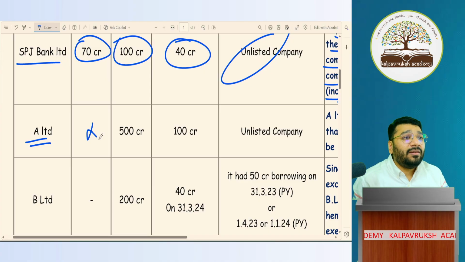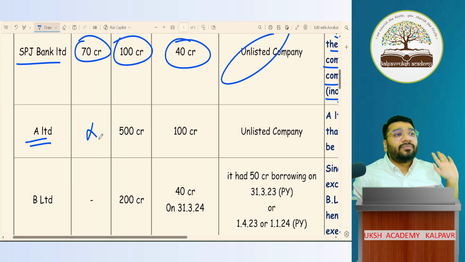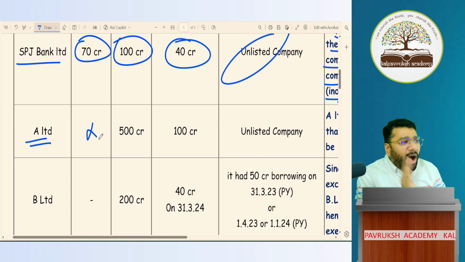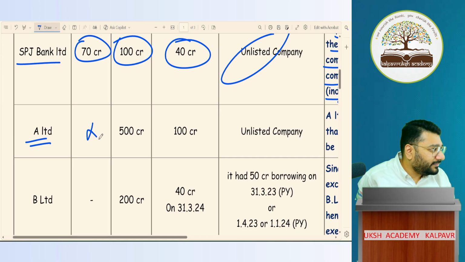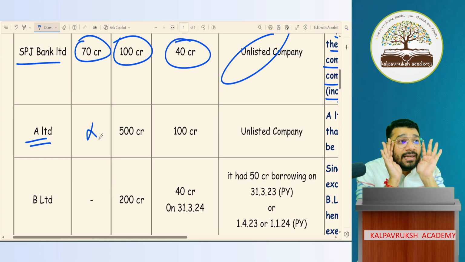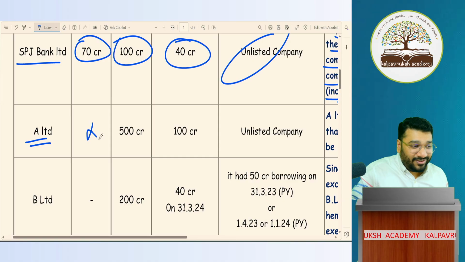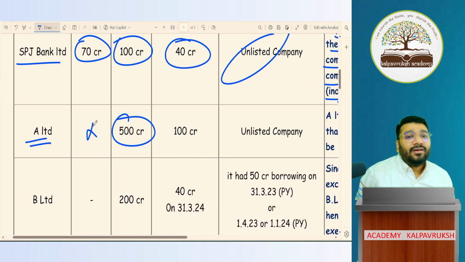I always tell people, ICAI is like, judge me and I'll prove you wrong. They can ask you anything which is there in your textbook. If something is there in the textbook, you have to learn it. You don't run away from it. If you think Ind AS questions should come only in Final, Ind AS is waiting for you in Intermediate. You will get questions from Ind AS. Do not run. Every single point given in the textbook will shout and tell you, I can be asked in the exam, don't leave me and go. Study me and go. Now, second column is which column?